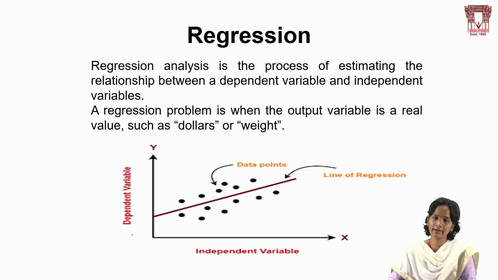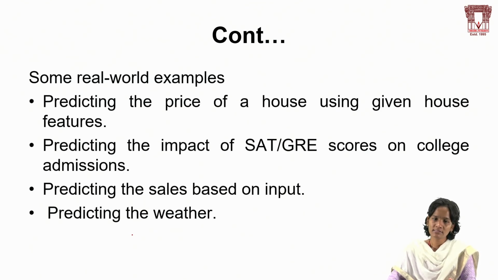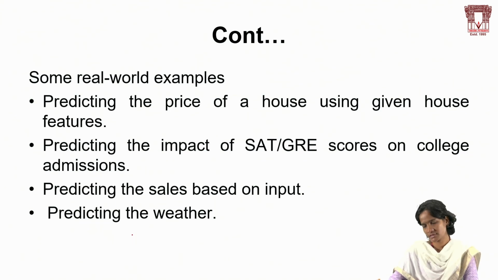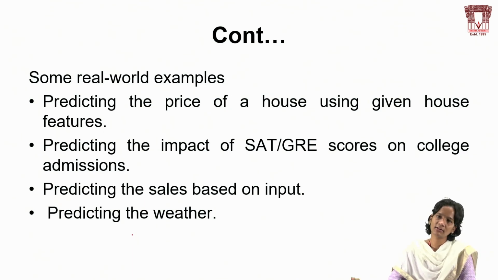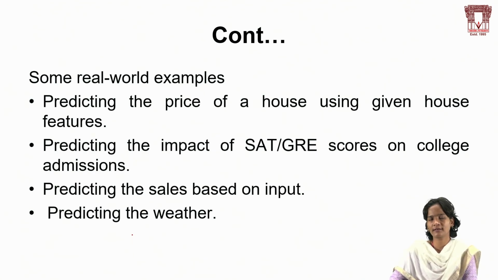So dollars and weights, I have taken here as examples, and some real world examples we can take that we just discussed, predicting the price of the house, and predicting the impact of GRE scores. Depending on the GRE score, college admissions will be different. Today if we get MSET rank 1000, we will get different colleges, and next year if it is 1000 or 2000, then there will be different admissions. So definitely it will be changing, it's not a constant. And predicting sales based on input, and weather prediction also, it is completely changing, it's not a constant, cloudy or monsoon or everything, right?